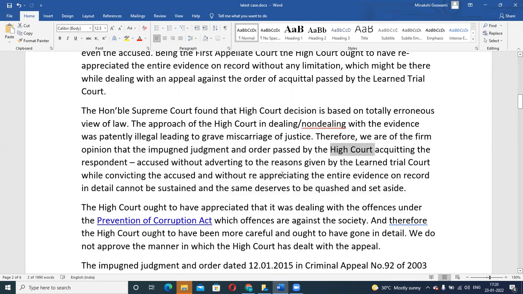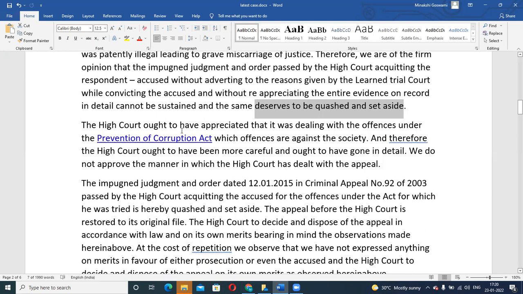And because they have failed to look at the grounds which the trial court has given and all the points which they have mentioned, right? So this order that the High Court has passed, it deserves to be questioned. It is not valid. We are setting this aside. Okay, this order will not be binding. It would not be valid or binding.